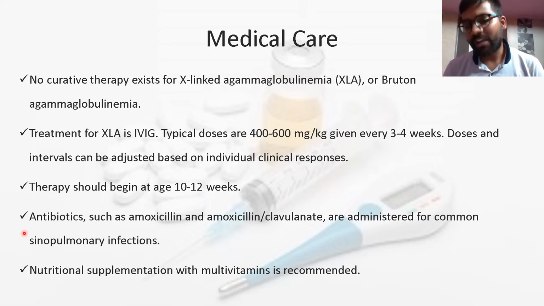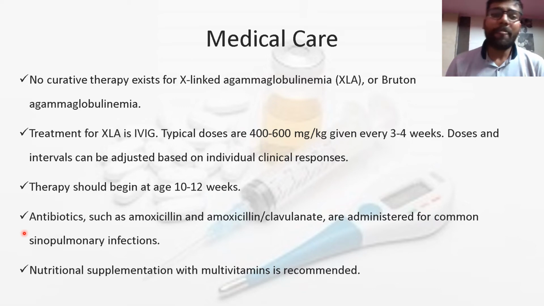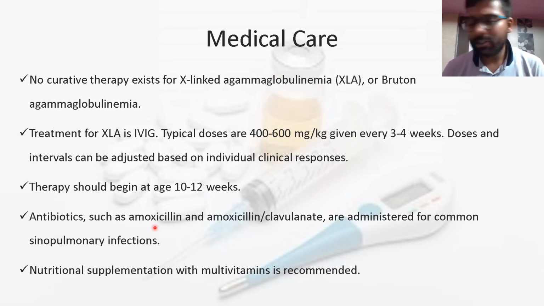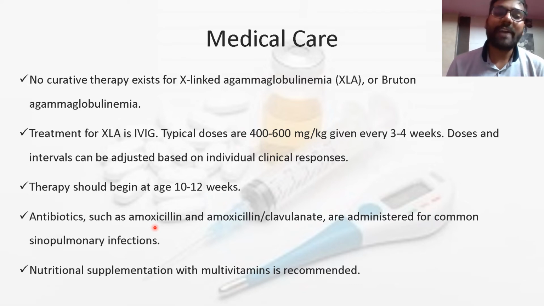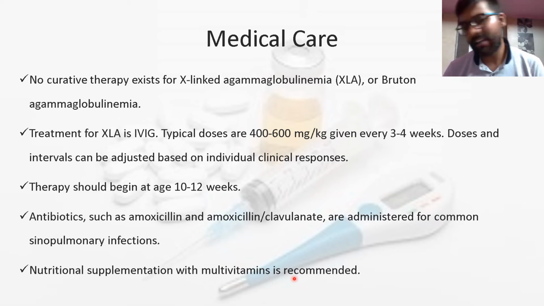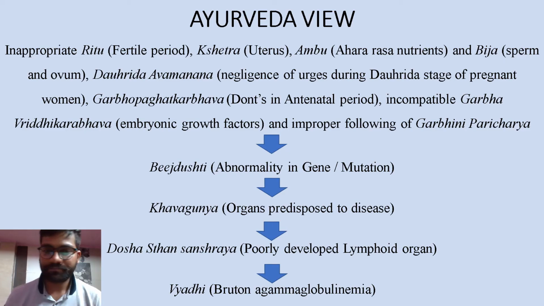There are chances of secondary bacterial infection. So for overcoming sinopulmonary infection, antibiotics like amoxicillin with clavulanate are given. Nutritional supplementation and multivitamins are always recommended for this disease.